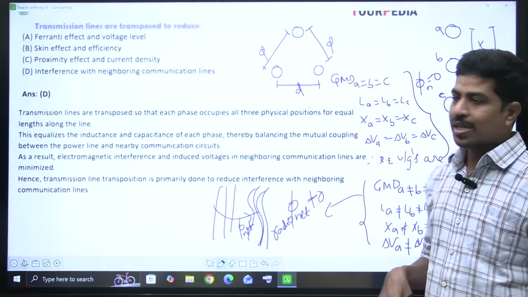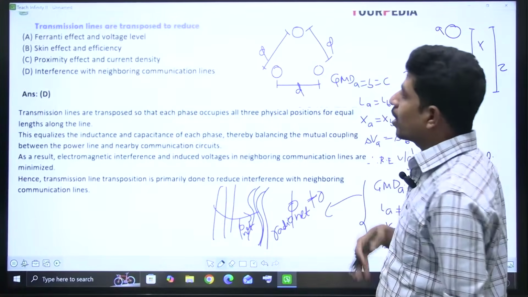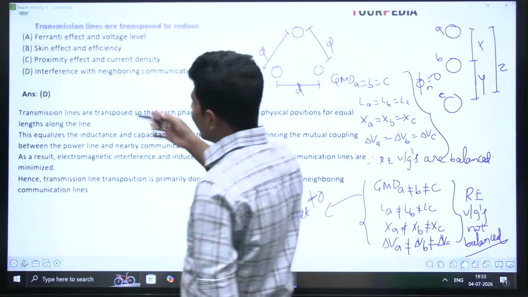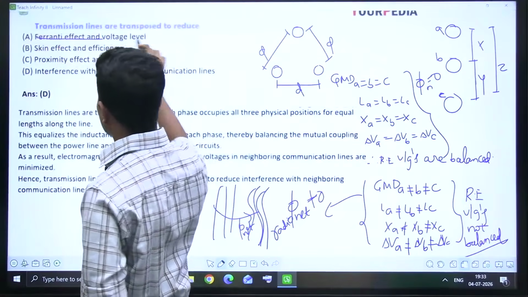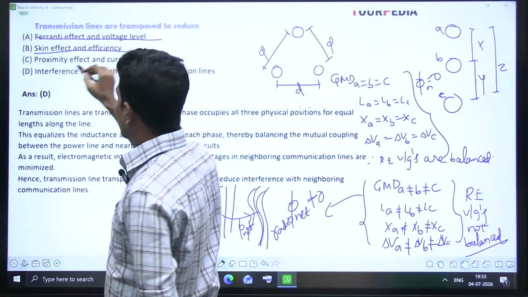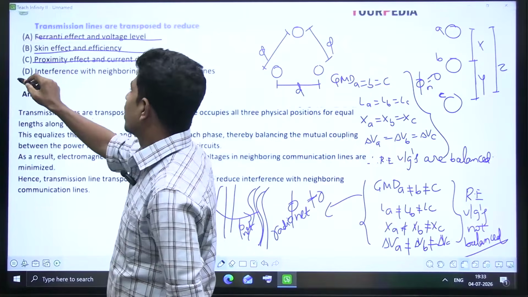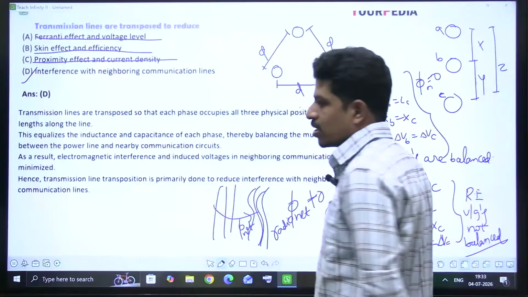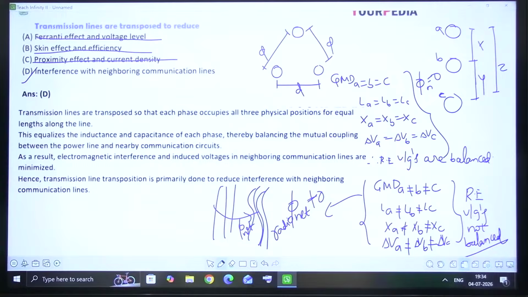If positional GMDs are equal, there is no radio interference. Transposition has nothing to do with Ferranti effect, skin effect, or proximity effect. It is about interference with the neighboring communication lines. Transposition is done to reduce the interference with neighboring communication lines.